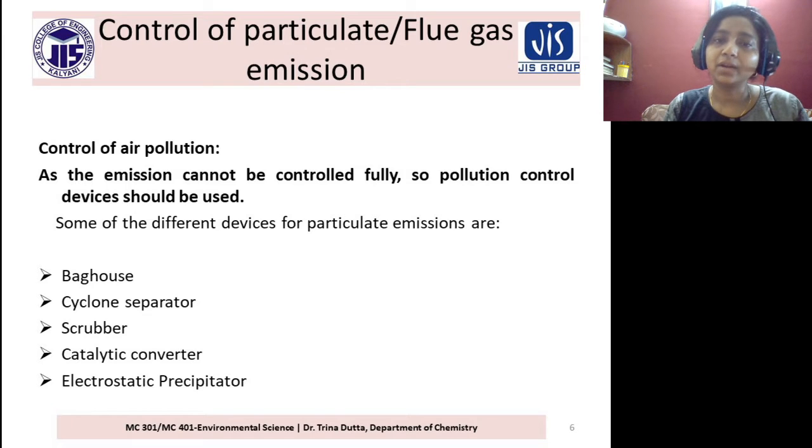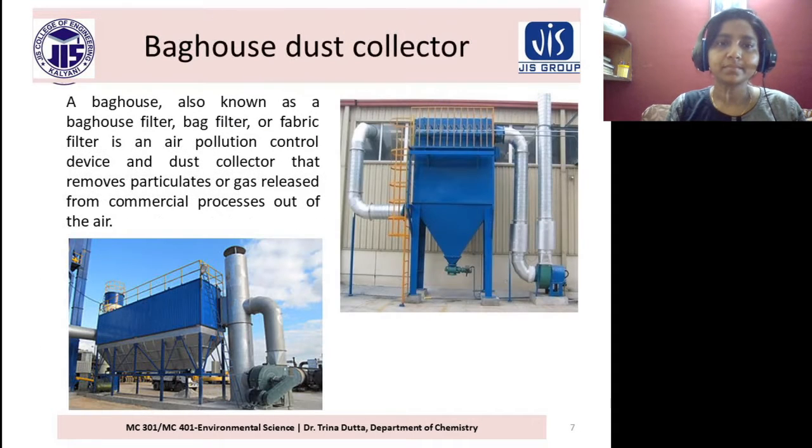There are different controlling devices like baghouse, cyclone separator, scrubber, catalytic converter, and electrostatic precipitator. Now I will tell one by one their working principle, advantage, disadvantage, application, etc.